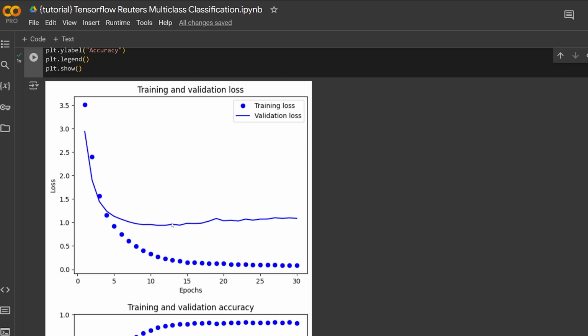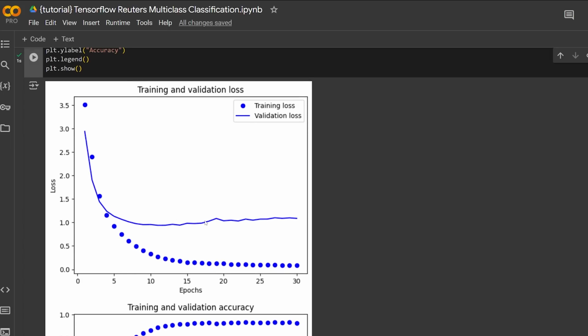But then at a certain point, you can see that the line starts to trend upwards. It's very slight, but if you look closely, it is going up. And what we learned before is that that is called overfitting. The model has converged at some point here, meaning that it has generalized the best it can. It learned as much as it can, and then it starts to do better on the training data, but not so much on the new unseen data, okay?